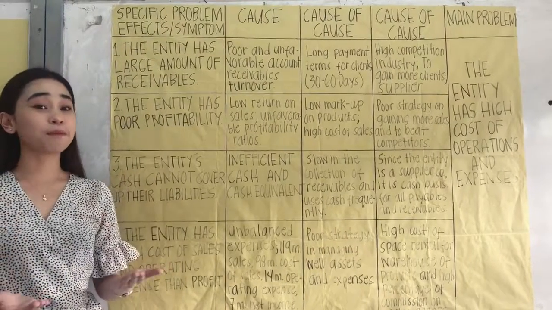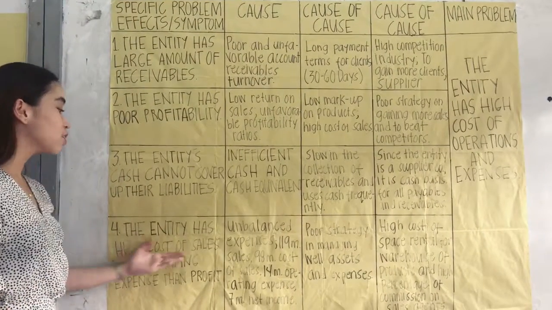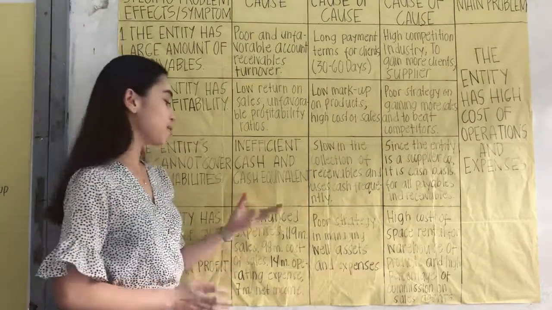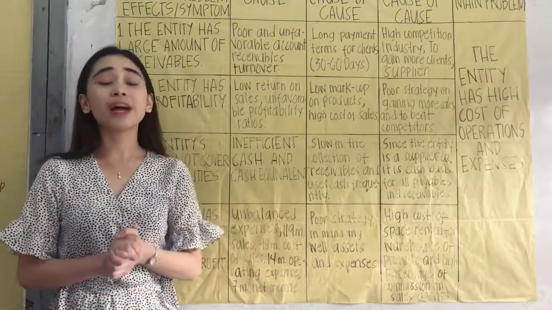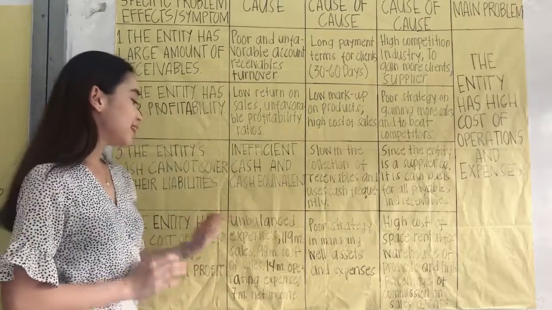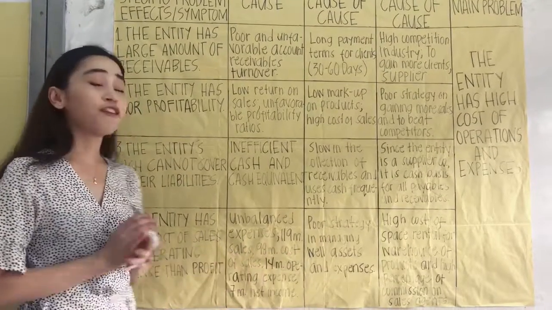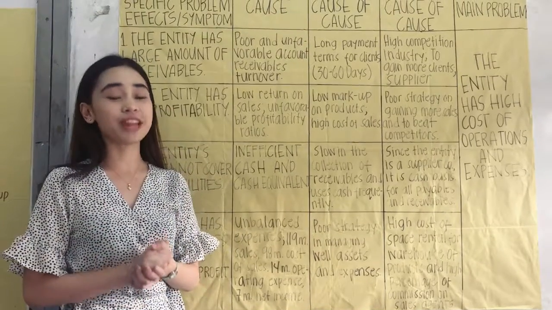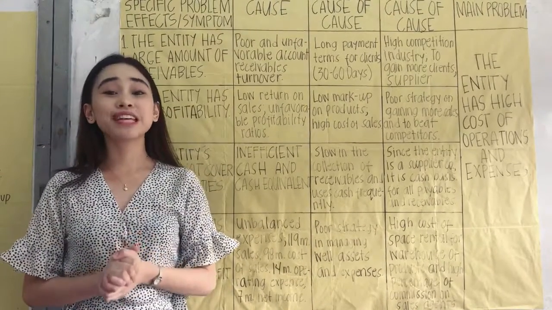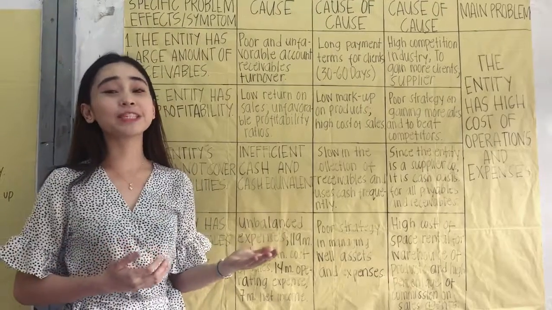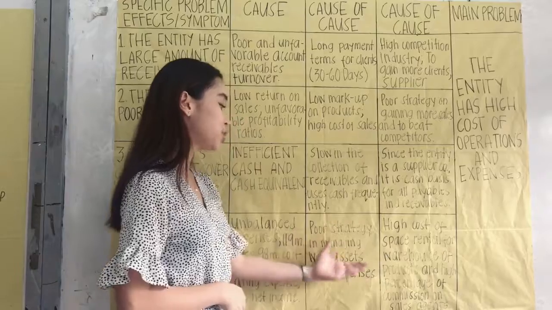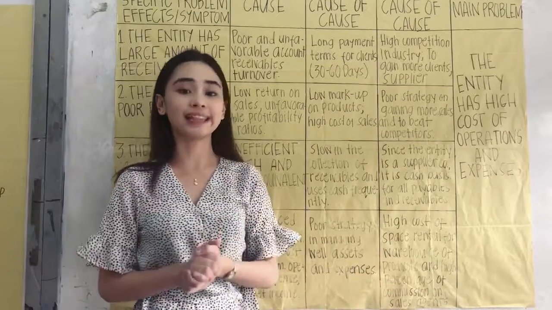For the fourth specific problem, the entity has high cost of sales and operating expense than profit. This is because they have unbalanced expenses. They have 119 million sales, 98 million cost of sales, 14 million operating expense, leaving them only 7 million of net income. More than 80% of sales goes to the operating expense and cost of sales. This is because they have poor strategy in managing well the assets and expenses of the entity.